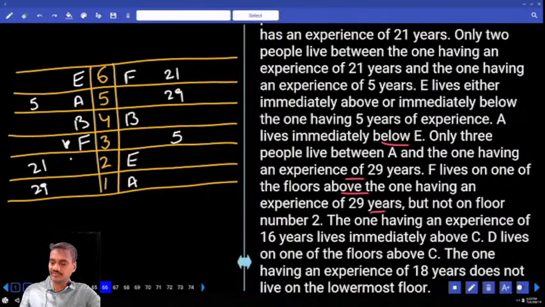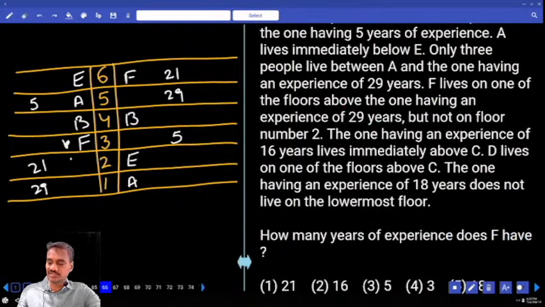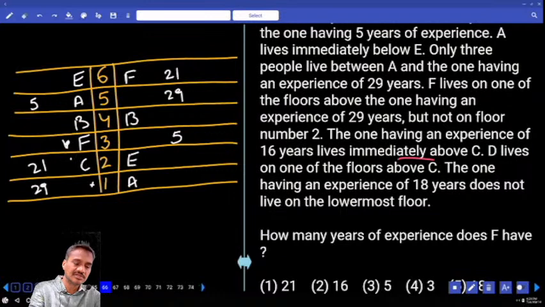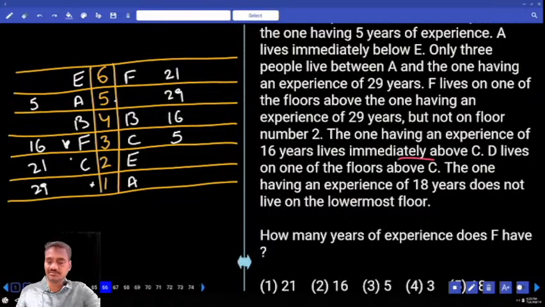The one having an experience of 16 years lives immediately above C. Now 16 is immediately above C. We cannot have C at this place. C is here, and 16 is immediately above this C. And C cannot be at this place. C is here. The one with 16 years of experience is at this place.